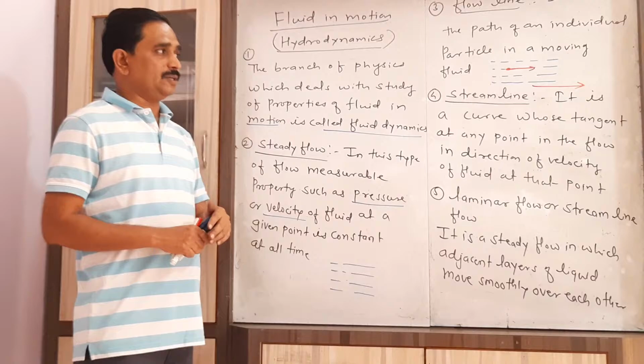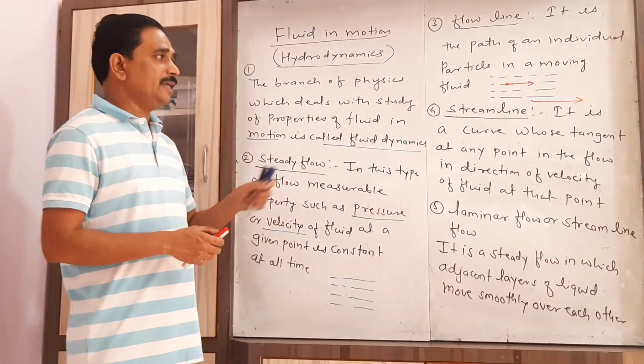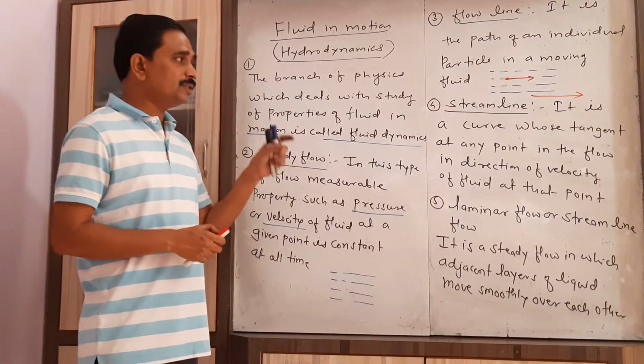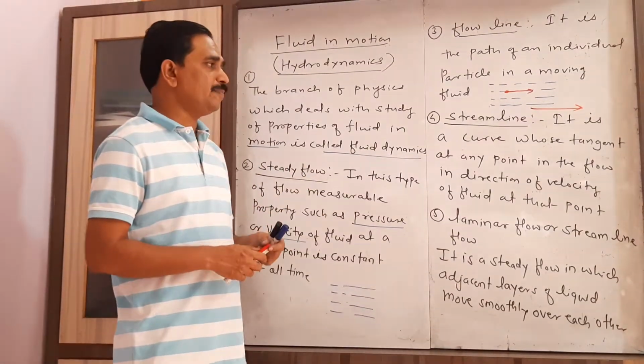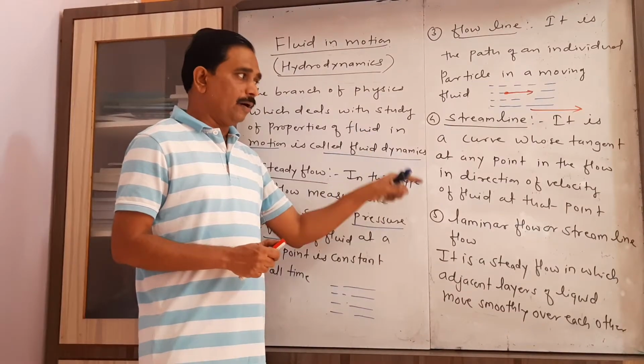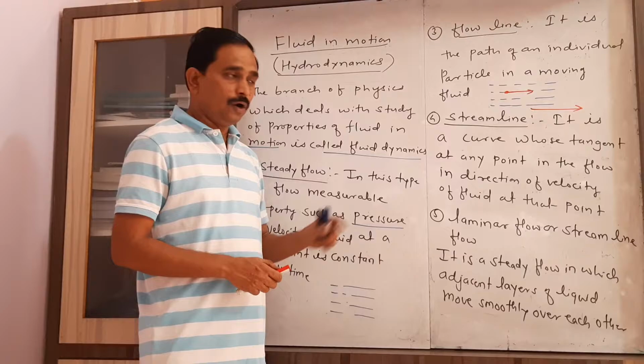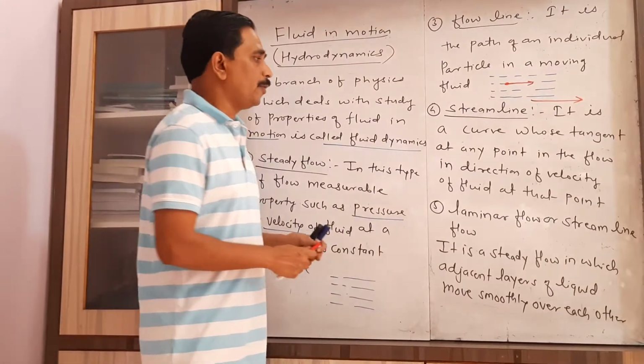The fourth definition, that is the streamline. It is the curve whose tangent at any point in the flow is in the direction of velocity of fluid at that point.